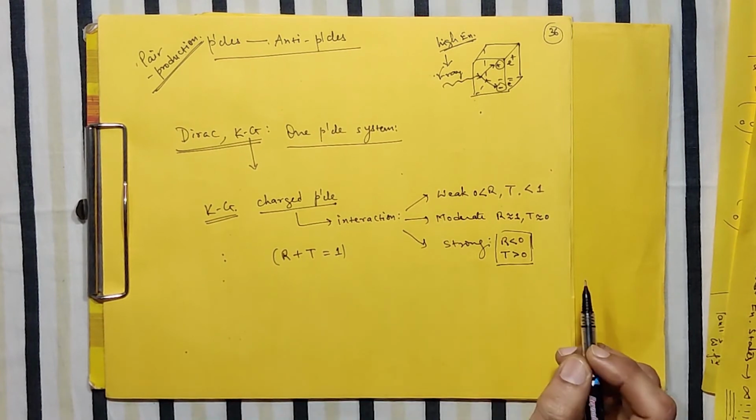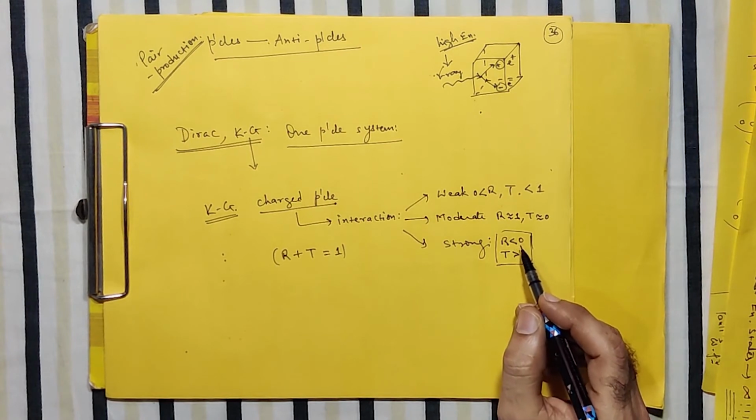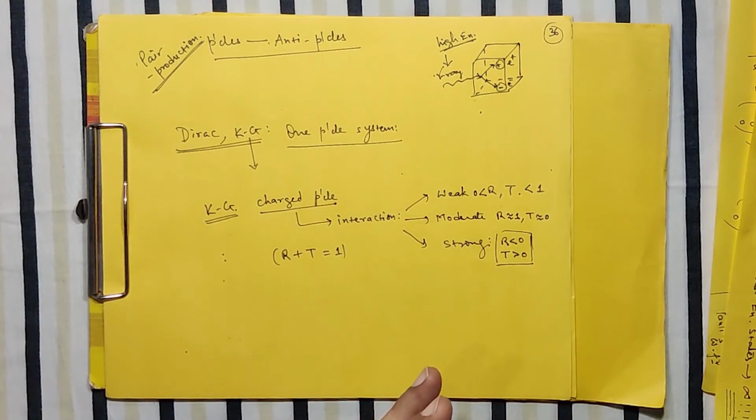But this is something against our understanding. How can a reflection be negative? You can have no reflection, or you can have 100% reflection, or in between.